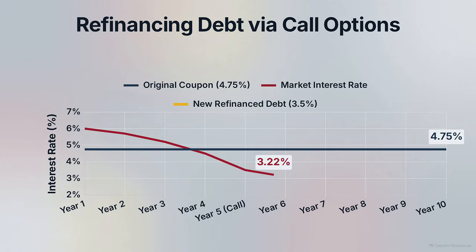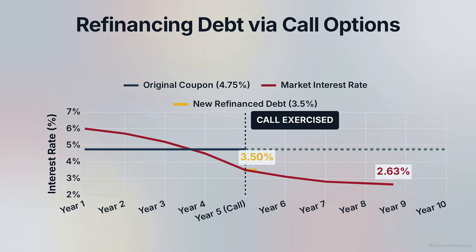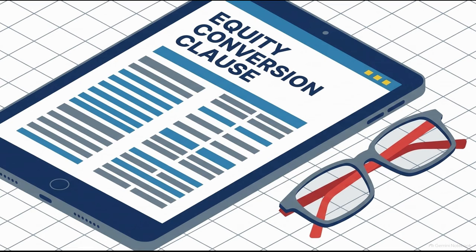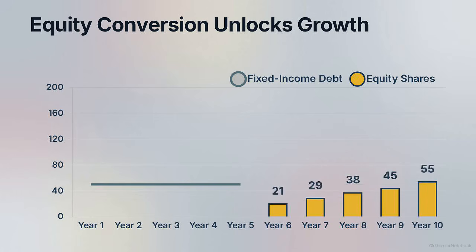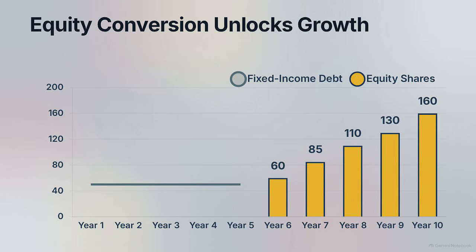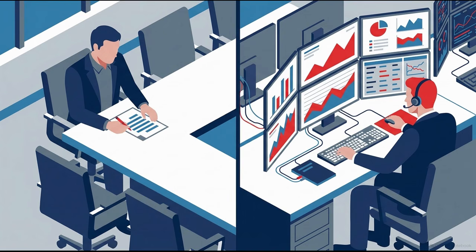In 2022, Maybank issued Tier 2 bonds with this feature. If market rates drop below the bond's coupon, the bank calls the bond, paying off the investor early to reborrow at a lower cost. Conversely, convertible bonds give the investor an option. They can choose to trade their fixed income debt for company equity shares, providing a path to profit if the company's stock price rises. These structural options allow both the borrower and the lender to adjust their positions as market conditions evolve.